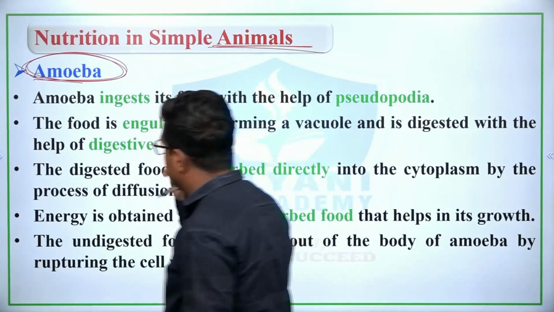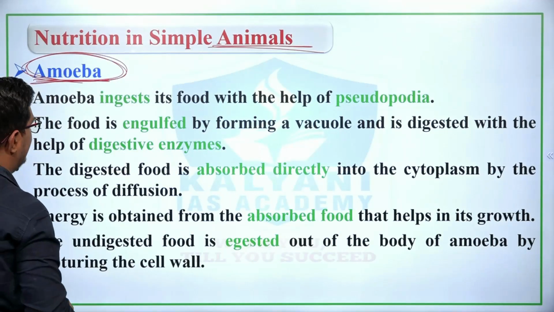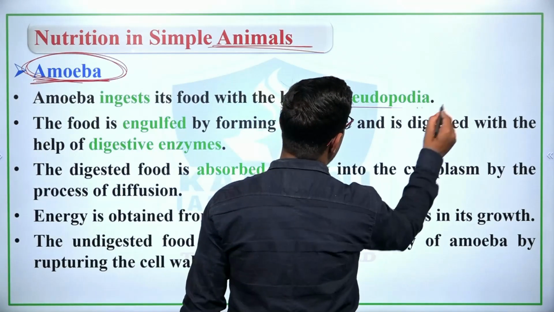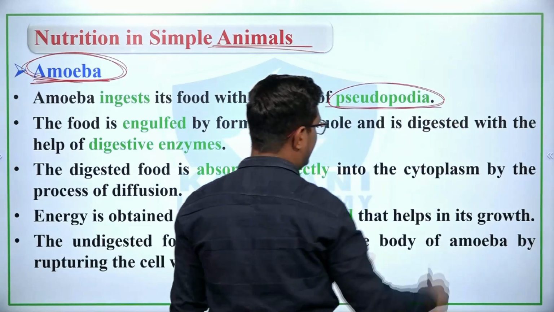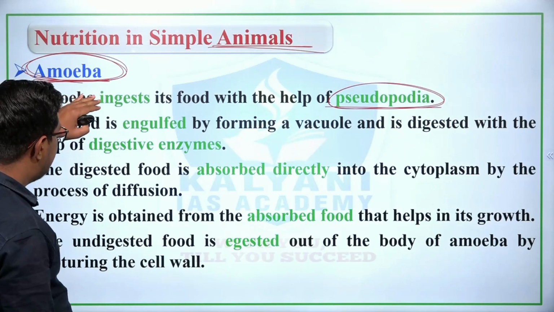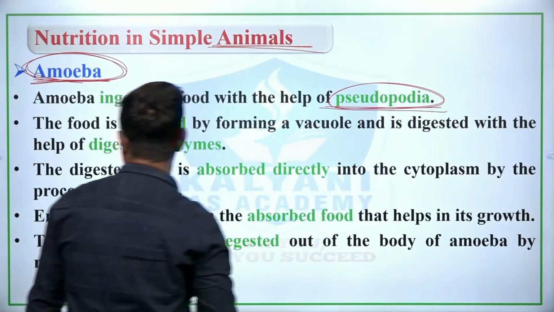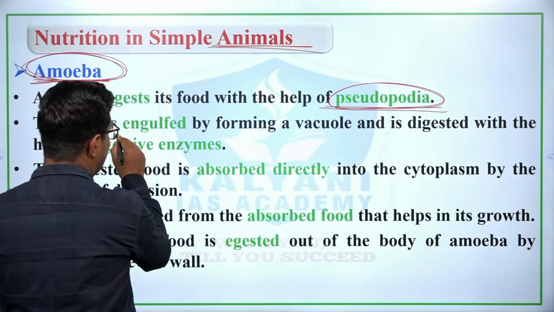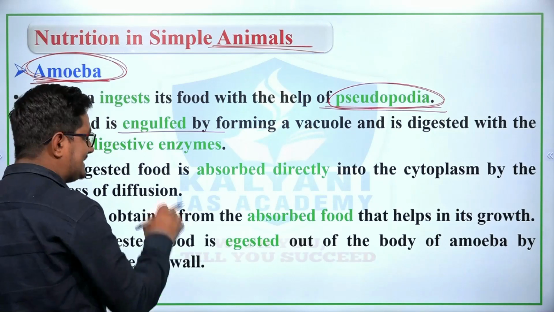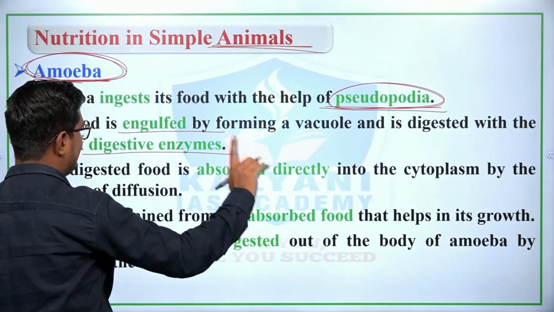So the first is amoeba, right. Amoeba ingests its food with the help of pseudopodia. Through pseudopodia it ingests. So amoeba ingests its food with the help of pseudopodia, right. The food is engulfed by forming a vacuole and is digested with the help of digestive enzymes, right. So the first stage is ingestion.